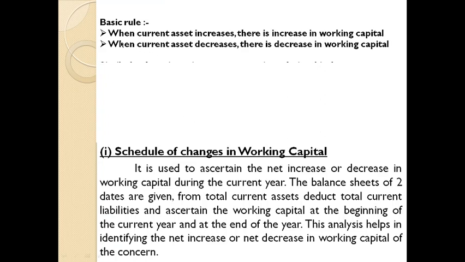First one, when the current asset increases, there is an increase in working capital. Remember the equation, working capital is current asset minus current liability. So when there is an increase in current asset, it means there is an increase in working capital. When the current asset decreases, there is a decrease in working capital. That is the basic rule for the current assets.